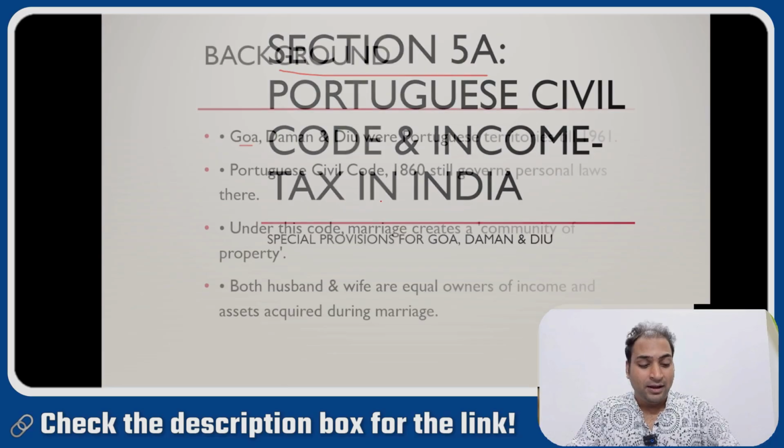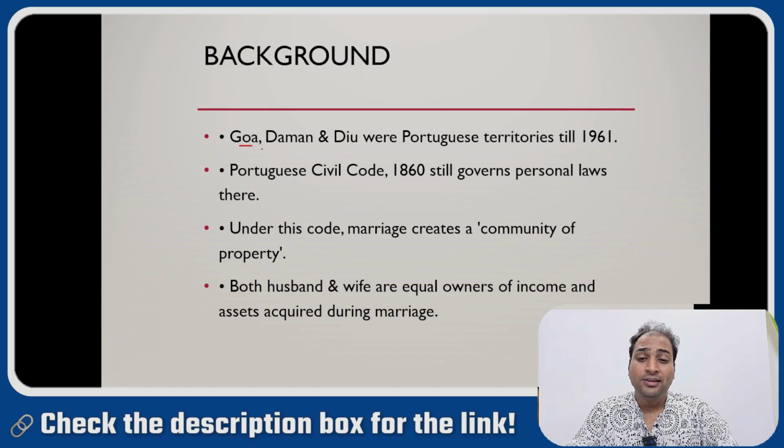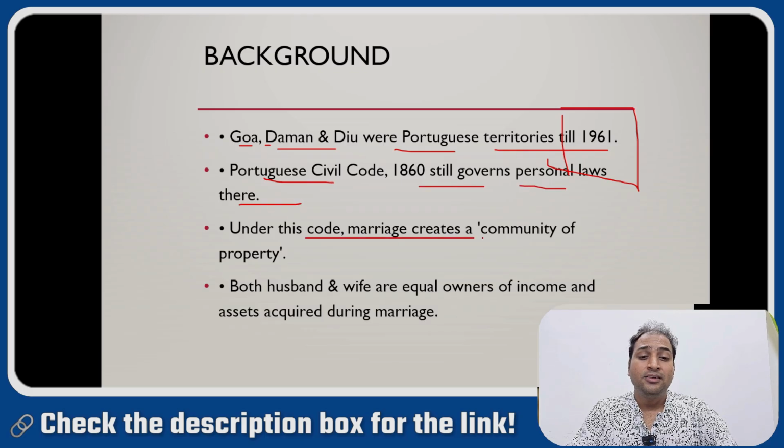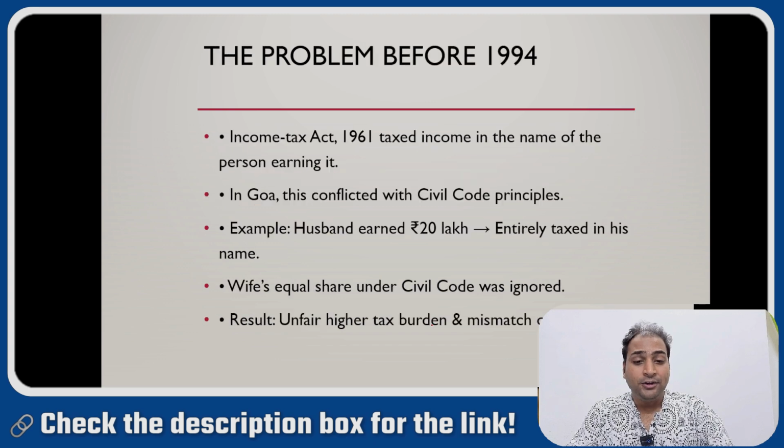Let's start with the code details first. This code is implemented for the people of Goa, Daman and Diu, where Portuguese territories existed till 1961. The Portuguese Civil Code 1860 still governs the personal laws there. Under this code, marriage creates a community of property. Both husband and wife are equal owners of the income and assets acquired during marriage.